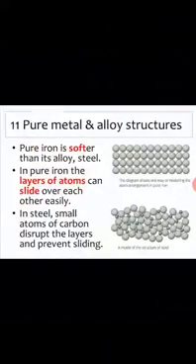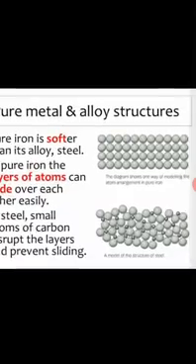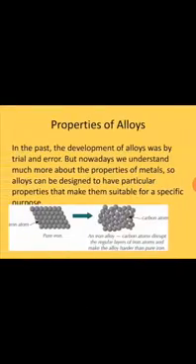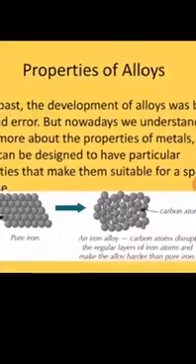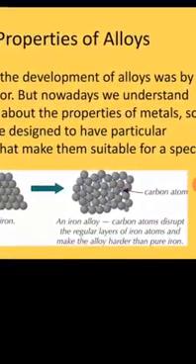As you can see over here, pure metals are softer, and if we apply a force, they can slide over each other. But if we mix them with other metals or non-metals, in this case, see, this iron atom is mixed with the carbon atom, which is a non-metal, and they make an iron alloy.